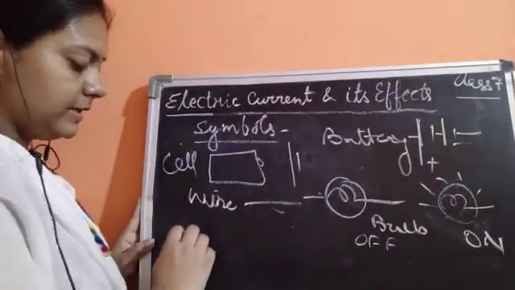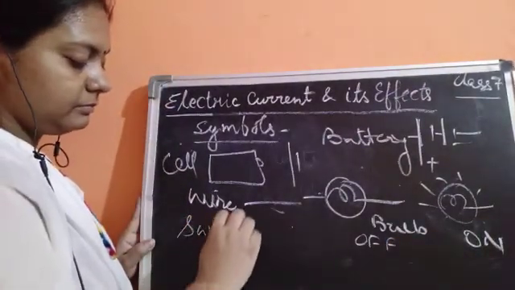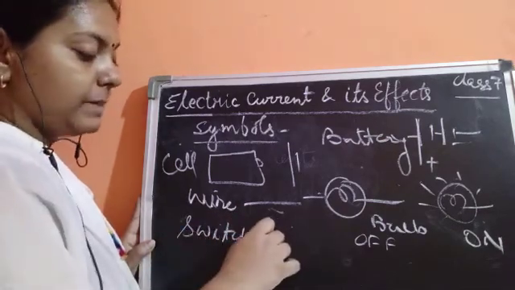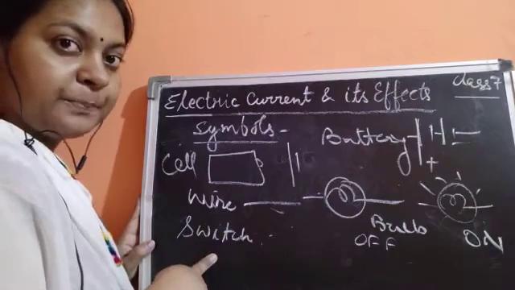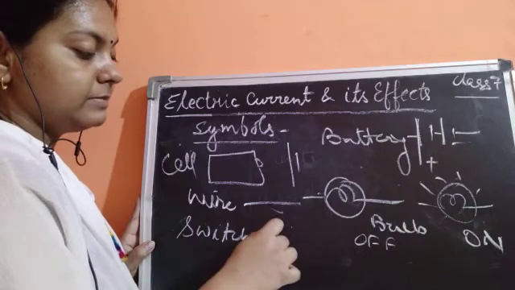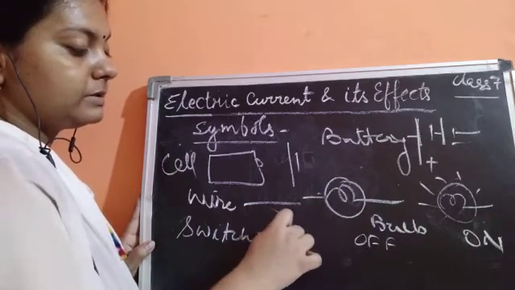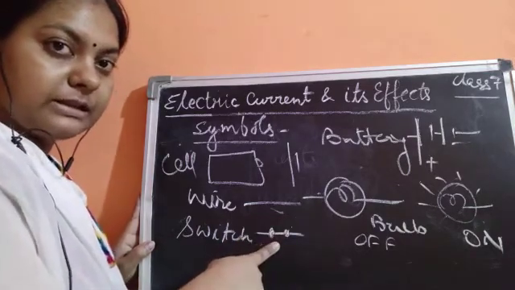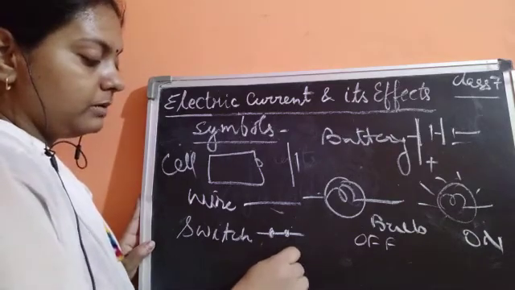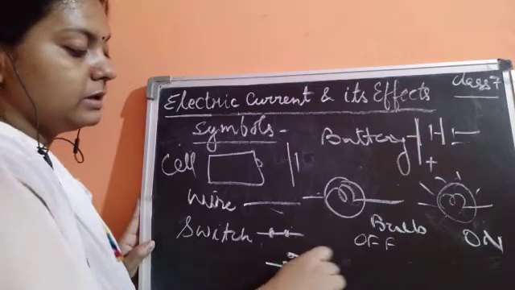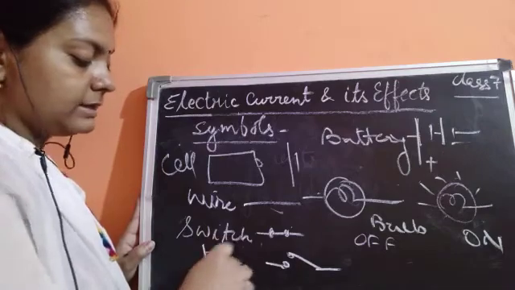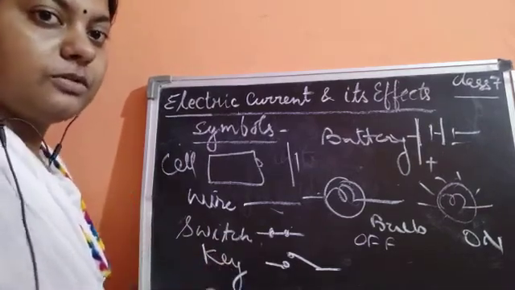And next we studied about the switch. So what is a switch? A switch is a device which is used for making and breaking the circuit. A closed switch is represented by a single dot, or sometimes a single line and two dots. What about an open switch? This is shown like this, and this switch is also known as a key.